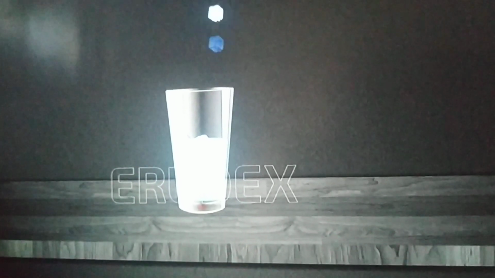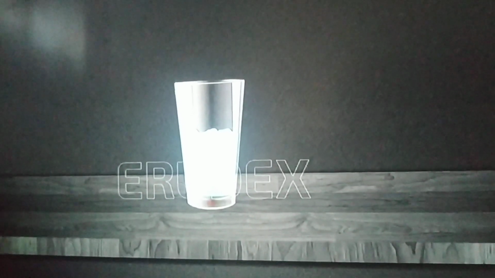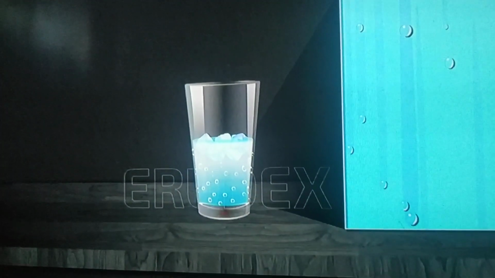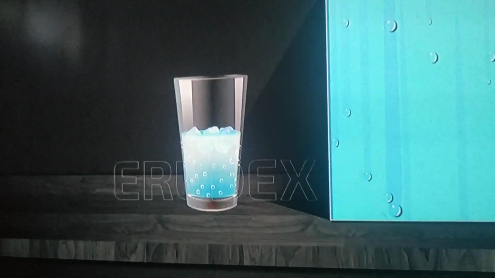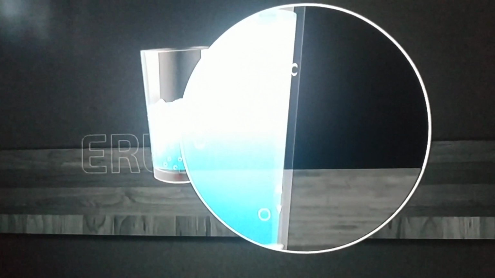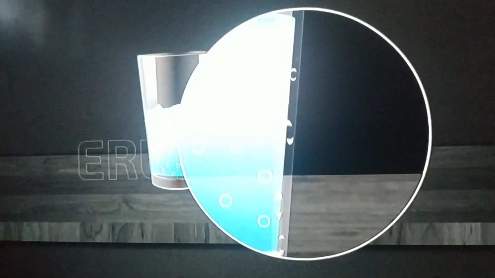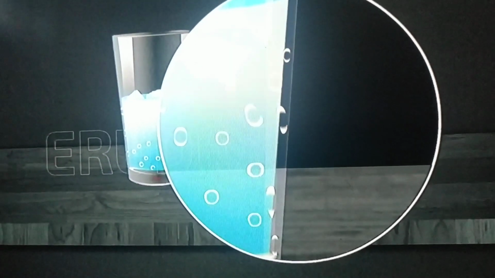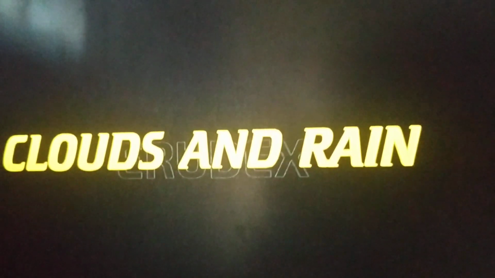And not only that, take a glass of water, put some ice cubes in that. After some time we may find some water droplets on the surface of the glass. So this is also condensed form of water. Can you observe? Let us see about clouds and rains.